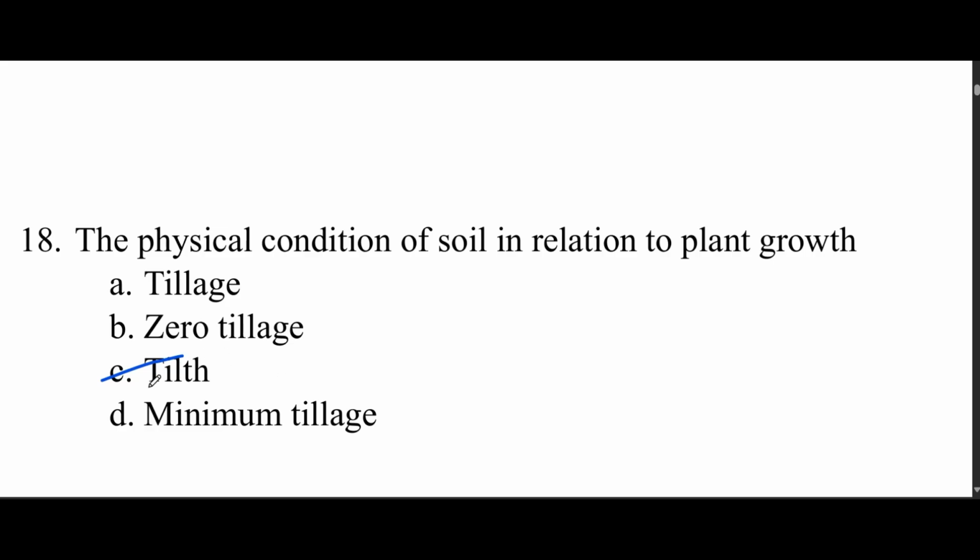We can say the soil has a good tilth or bad tilth. Good tilth means its physical condition will be very favorable for plant growth. Soil having good tilth is very good for plant growth.